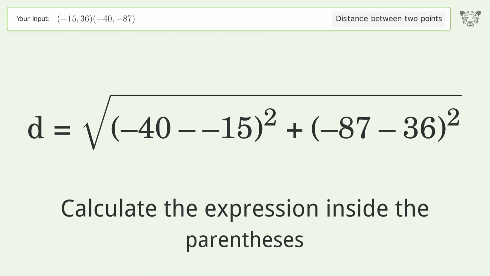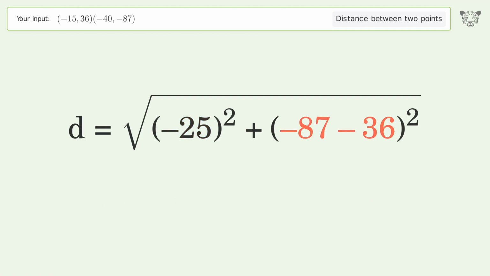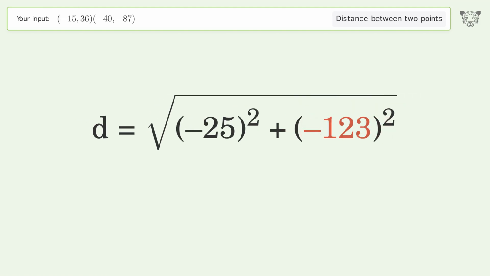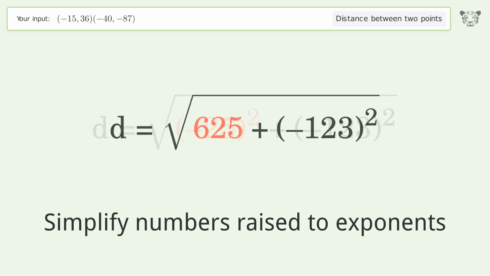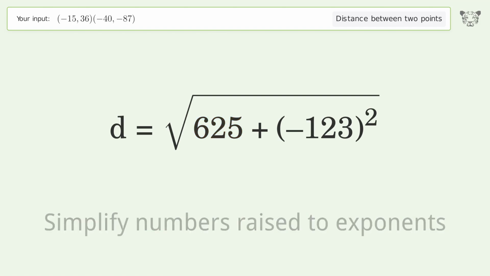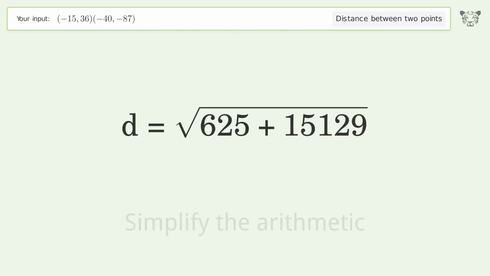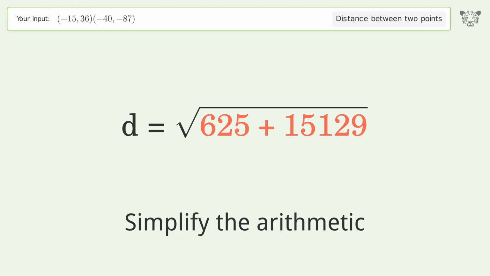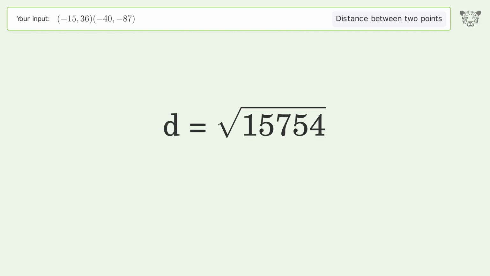Calculate the expression inside the parentheses. Simplify numbers raised to exponents. Simplify the arithmetic. And so the distance between the 2 points is the square root of 15,754 or 125.515.